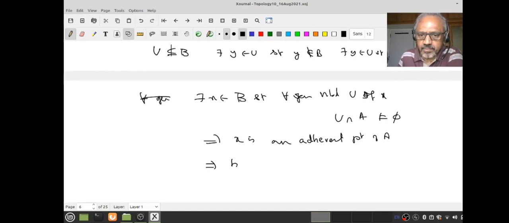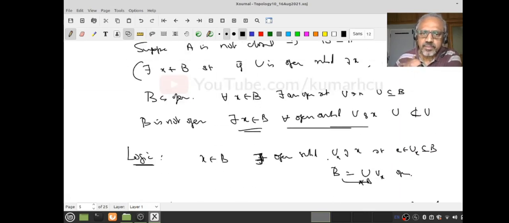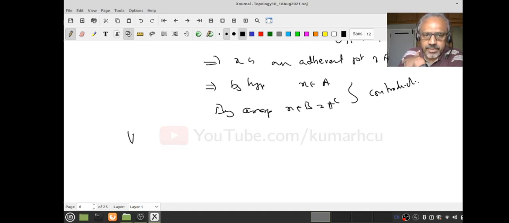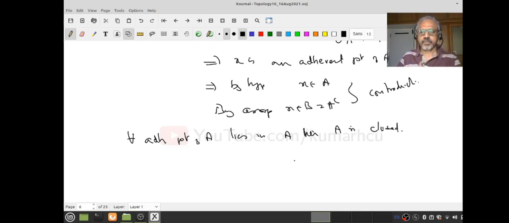By hypothesis, x must be in A, but where did I take my x? My x was in B, which is A complement. This is a contradiction. So what have you proved? If every adherent point of A lies in A, then A is closed. Okay, please go through the proof. Those of you who have logical problems, please go through it at least twice.